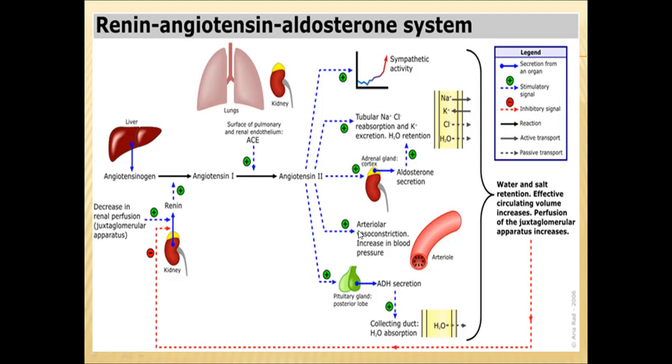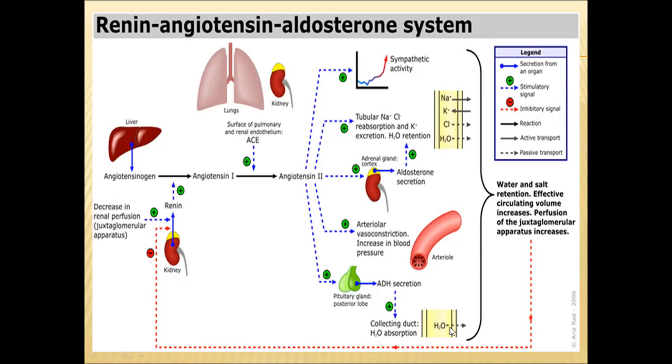And angiotensin 2 also works on arteriolar vasoconstriction to increase the blood pressure, and it also acts on the pituitary gland to increase the secretion of ADH. So this ADH, or antidiuretic hormone, will also be secreted in response to angiotensin 2.